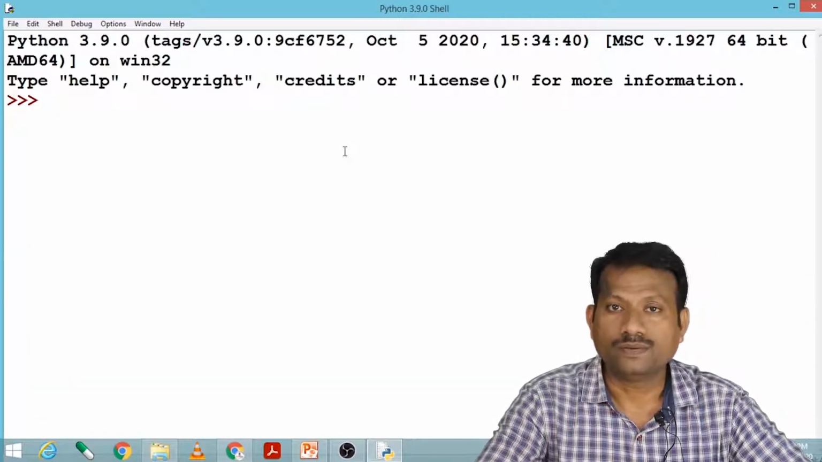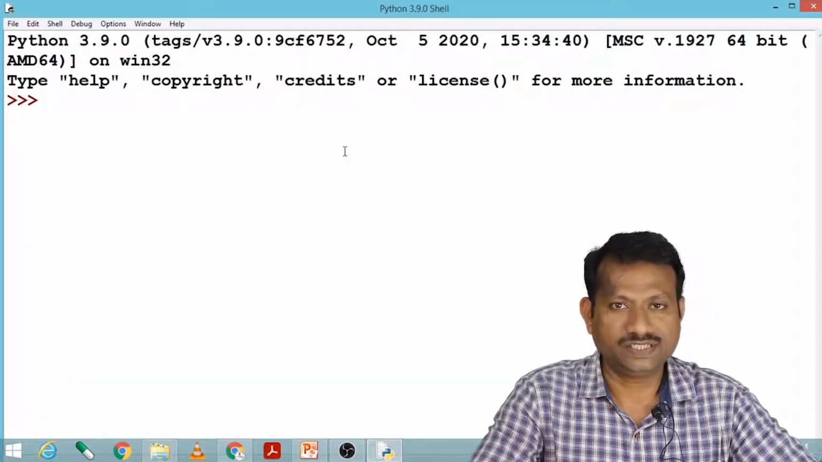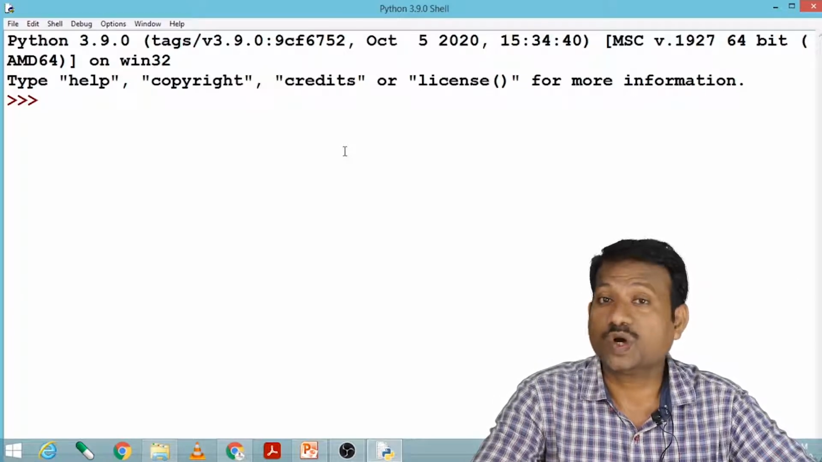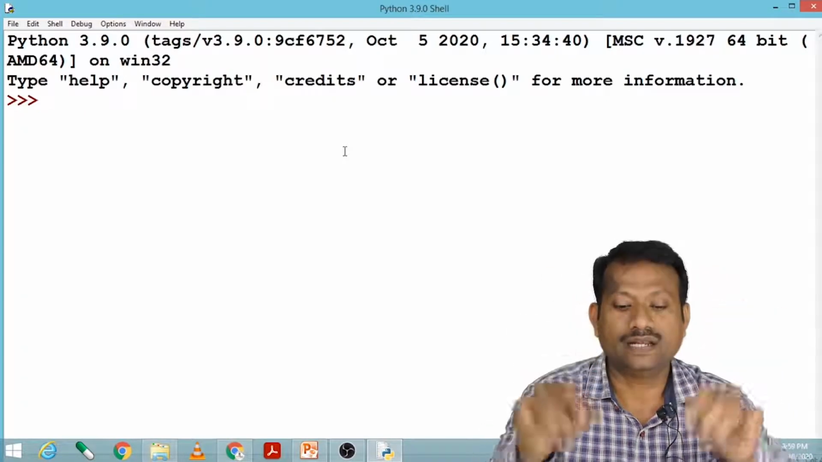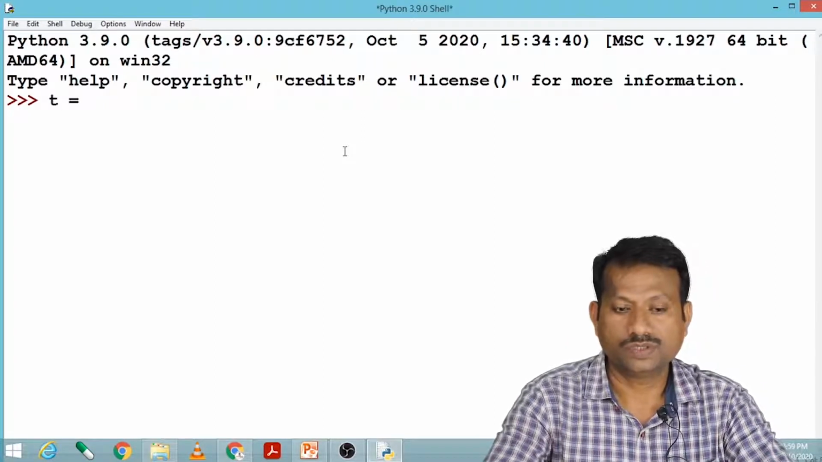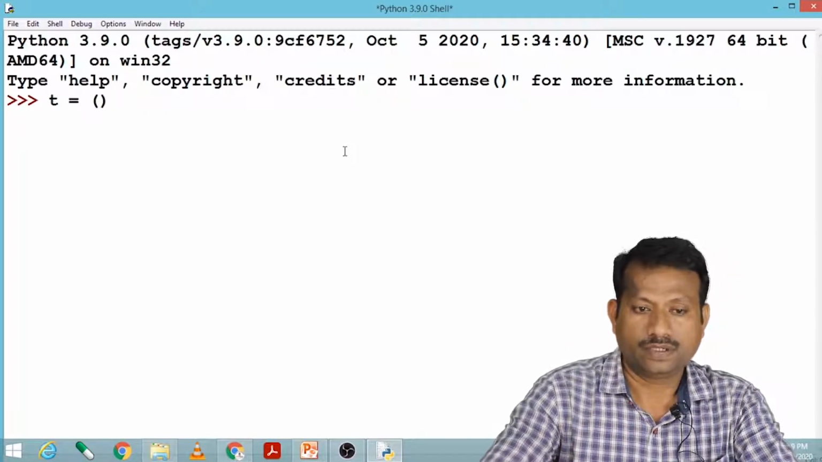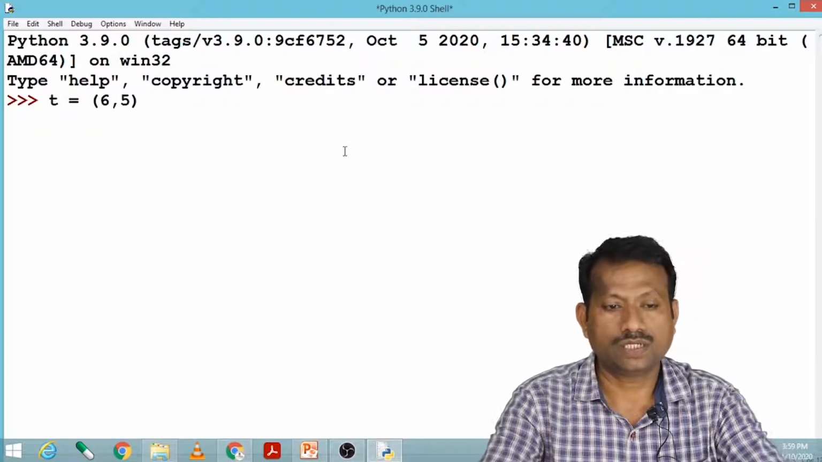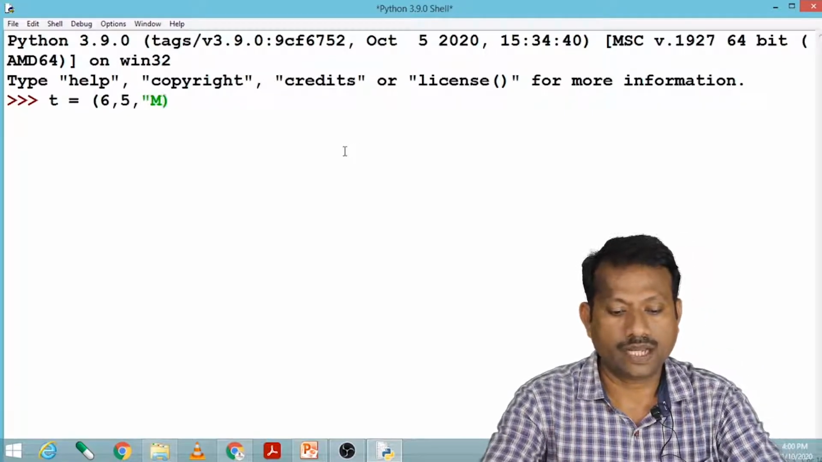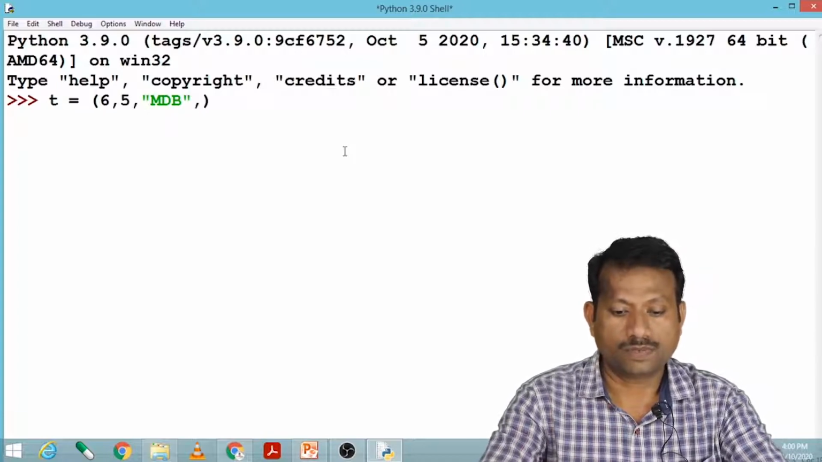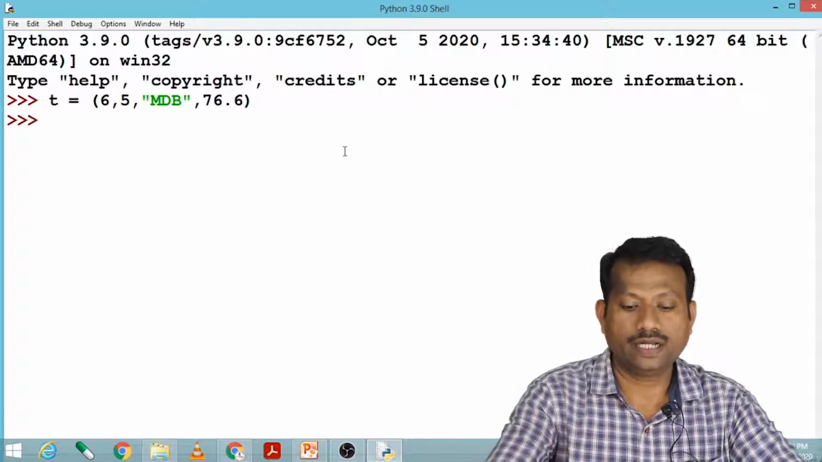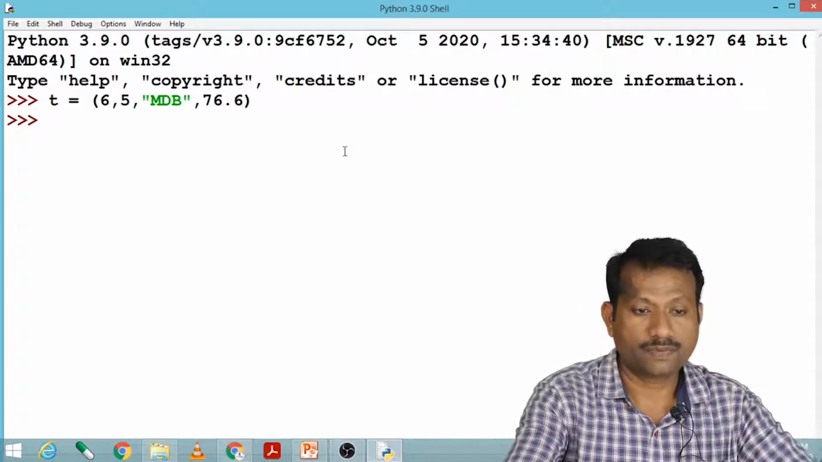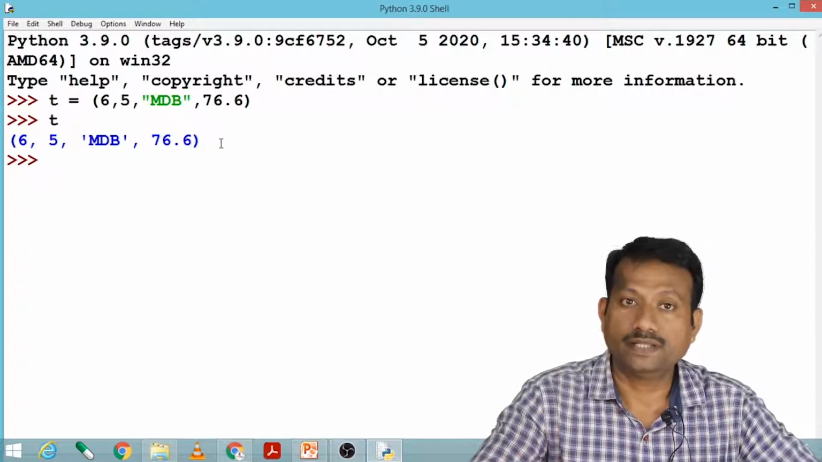Now next comes the tuple. Now what is this tuple? It is the same as a list, but here we cannot replace or change the elements of a tuple. We can say that it is read only memory and it is given in round brackets. Let us say T equals to, in the round bracket I can give any elements: 5, 6, comma, MDB, comma, 76.6, and if I enter here and if I press T, I'll get the complete elements in the tuple.